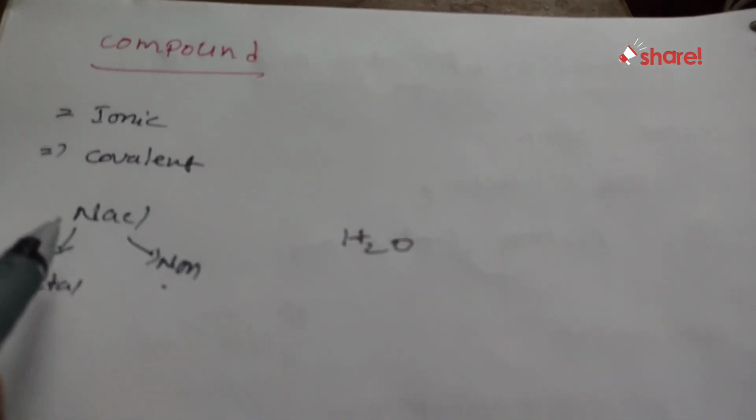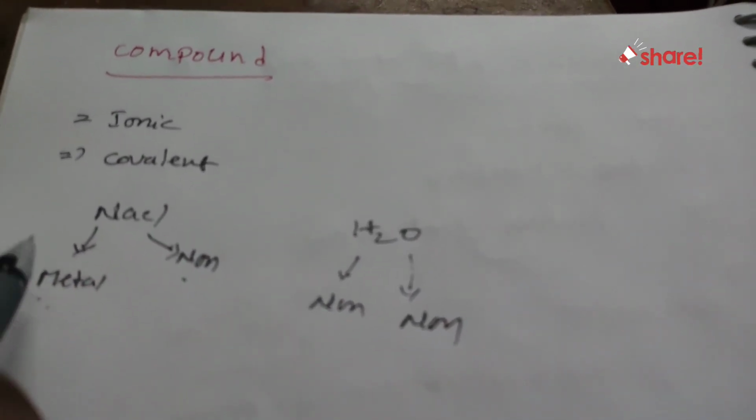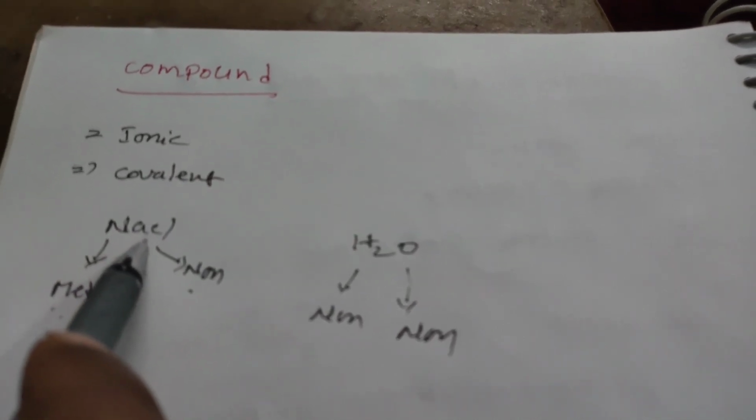An ionic compound is formed by the combination of metal and non-metal. 99% of ionic compounds are formed by a metal and a non-metal. Whereas a covalent compound is formed by non-metal and non-metal, both are non-metals. An ionic bond is formed by the transfer of electrons. A covalent bond is formed by the sharing of electrons.